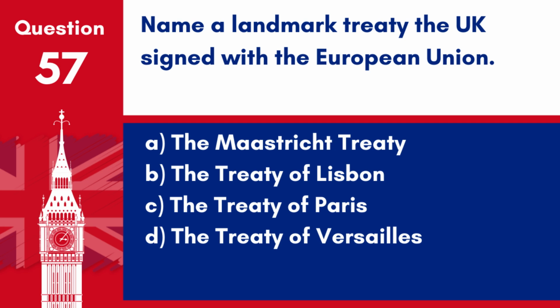Question 57. Name a landmark treaty the UK signed with the European Union. A. The Maastricht Treaty. B. The Treaty of Lisbon. C. The Treaty of Paris. D. The Treaty of Versailles.